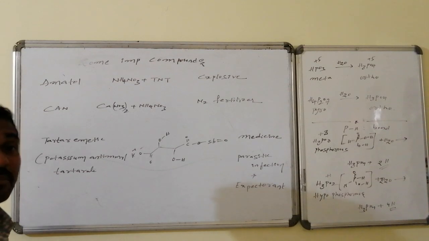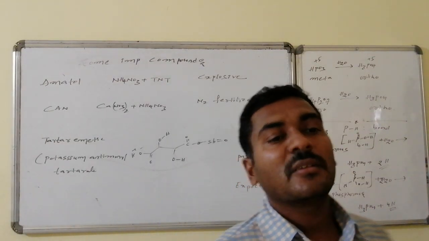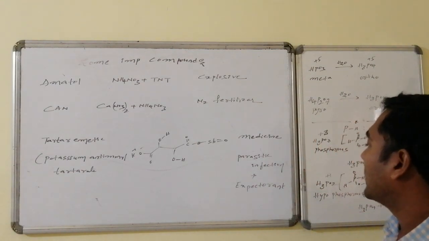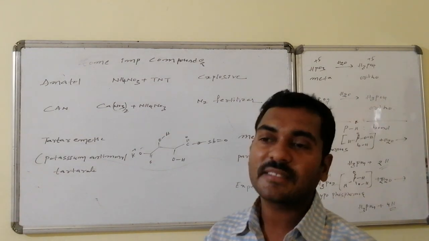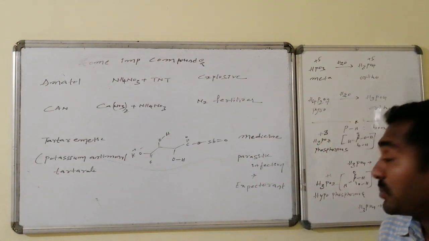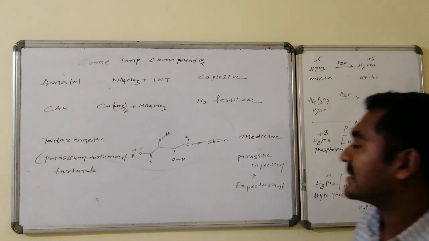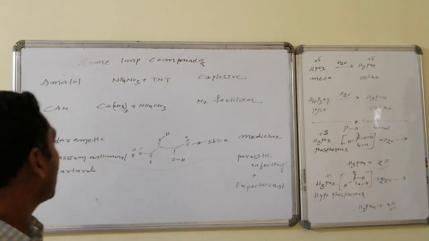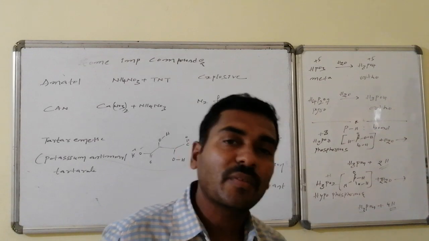This is used as a medicine in parasitic infections, that is, whichever parasites produce infections, and also as an expectorant, that is, for those which reach our mucus and cause irritation, in order to suppress them. As a medicine for the expectorant and parasitic infections, this tartar emetic is used, which is the combination of potassium antimonyl tartrate. These all are 5th group elements.